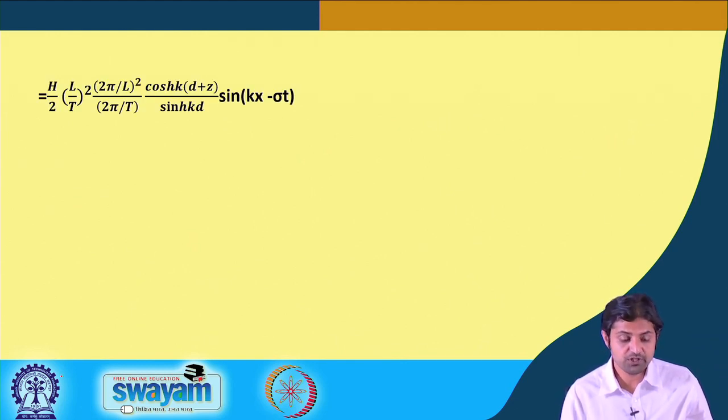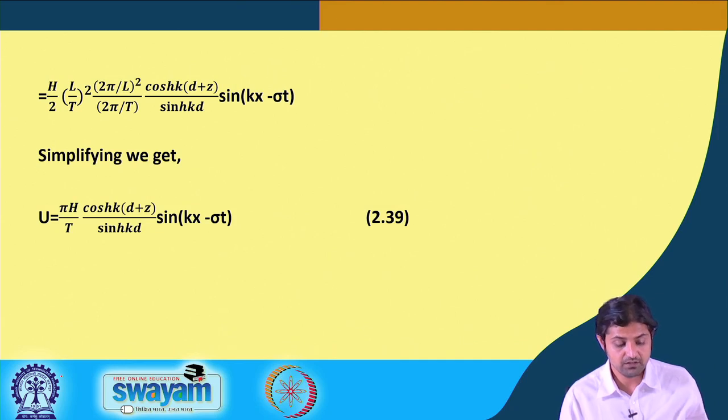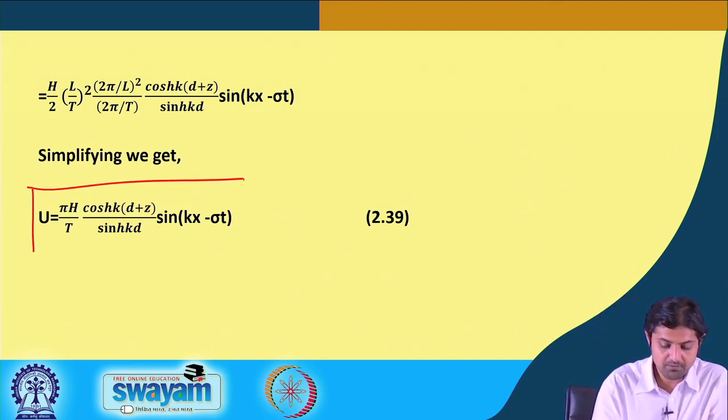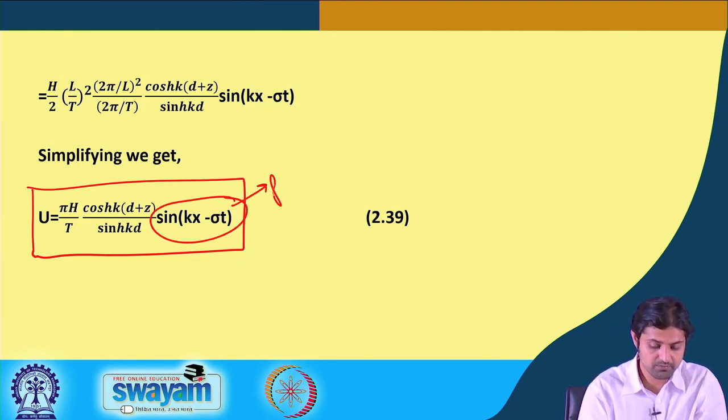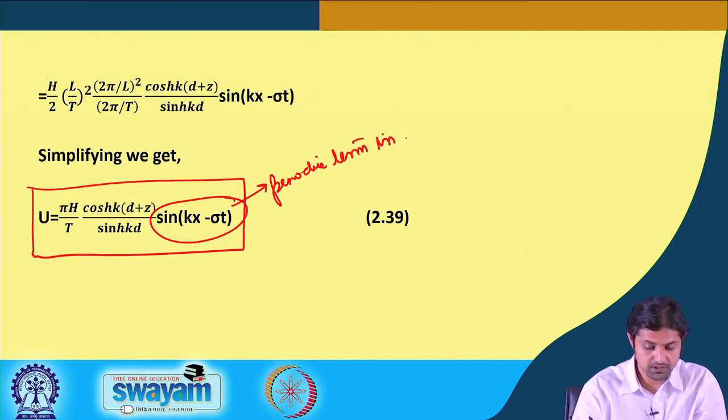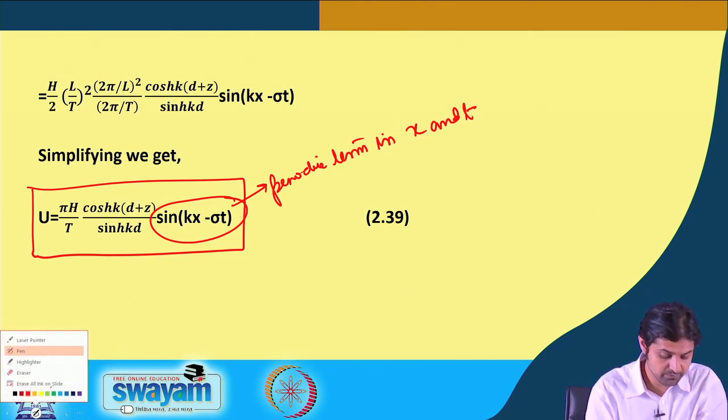Just doing manipulation, writing in terms of L and T, this equation you can remember but it is not mandatory, since you will definitely remember the velocity potential equation, and therefore you can derive this u even for your assignments and exams. So it's pi H by T cos h k (d plus z) divided by sin h k d into sin (k x minus sigma t). This is the periodic term in x and t, sin (k x minus sigma t).